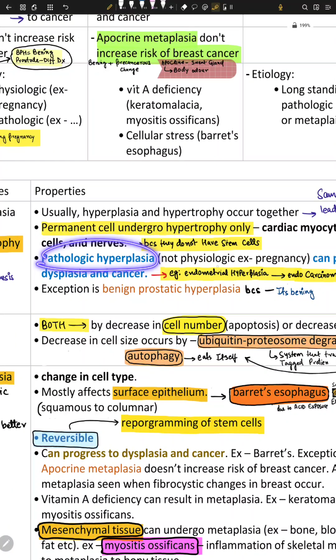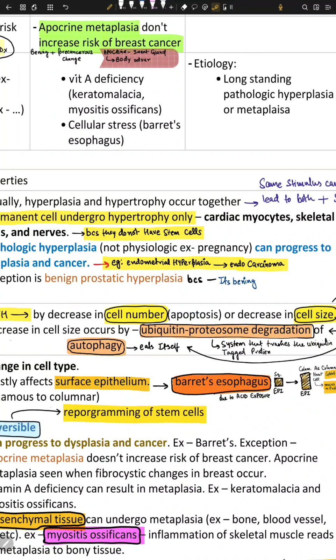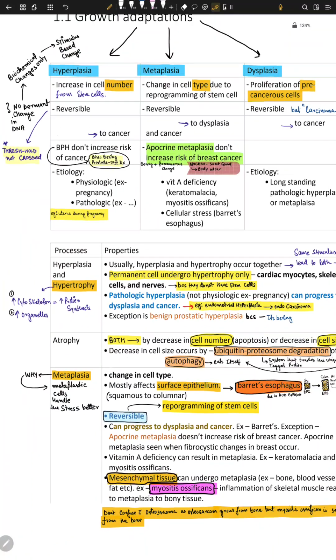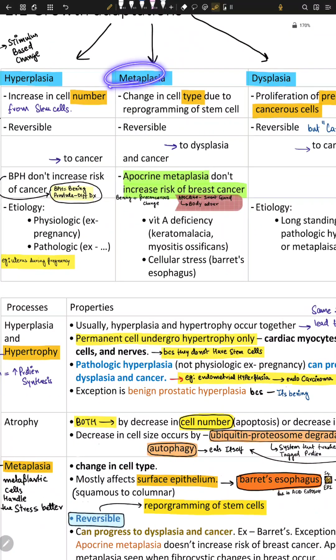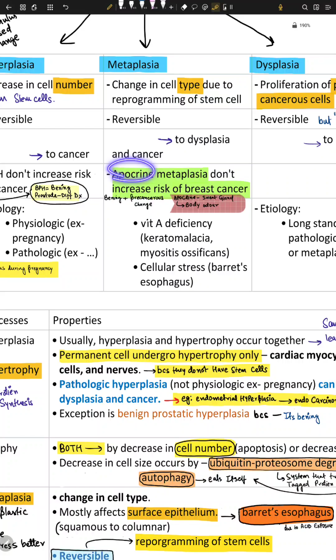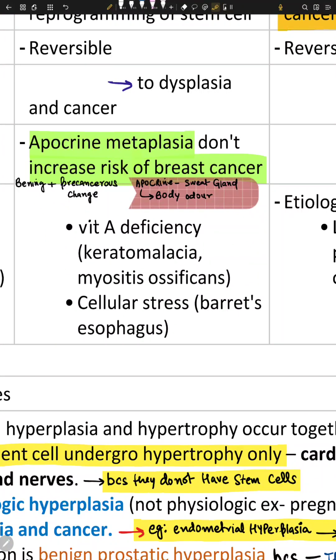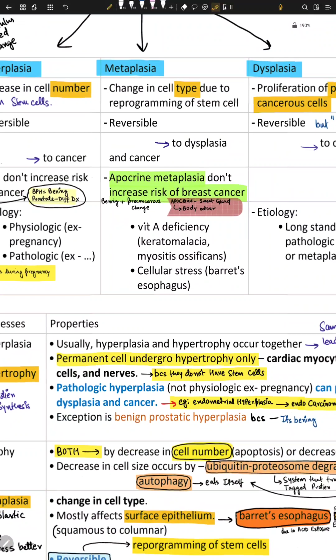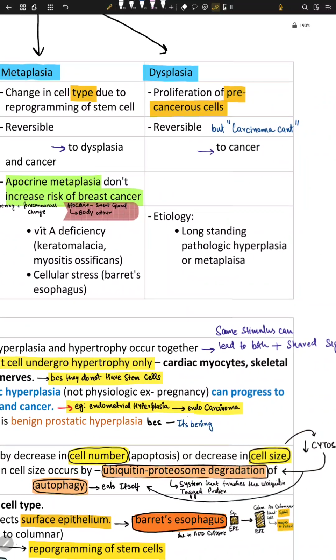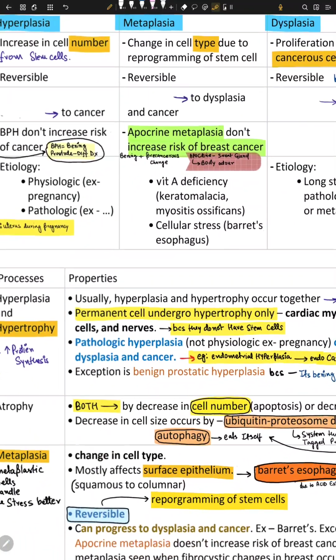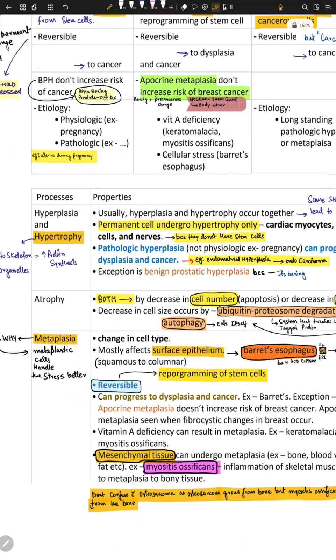So that's pathological hyperplasia. Another example of metaplasia is apocrine metaplasia. Apocrine glands are the sweat glands of the breast. They give the odor of the body, and apocrine metaplasia is also benign, a precancerous change, and reversible. Let's talk about them one by one.